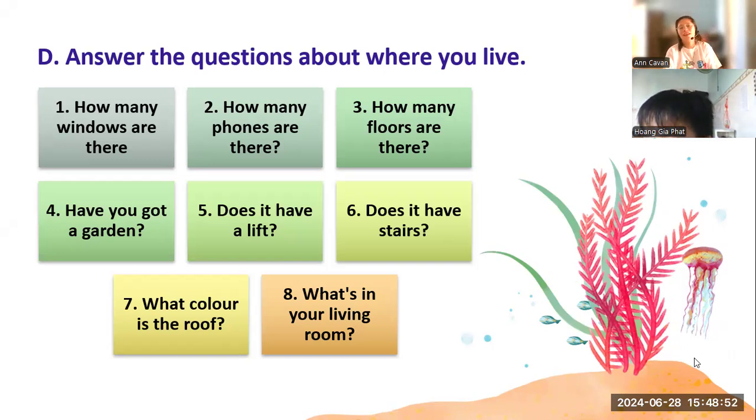Okay, so there are a lot of things that you don't know. So in the living room, there are bookshelves, TV, and a lot more.